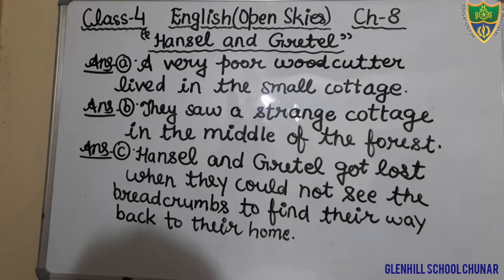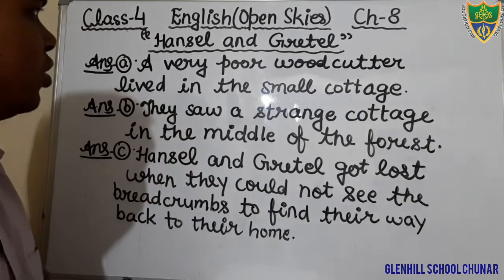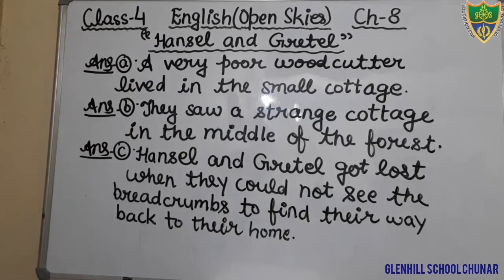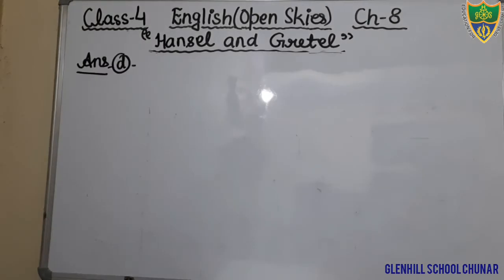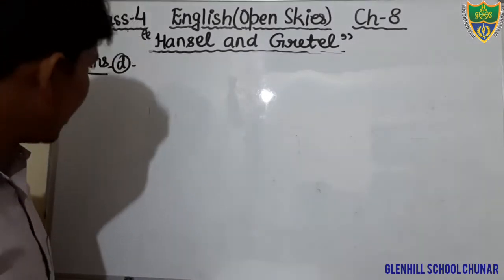Okay, students, I'm going to erase it. I hope that you all have completed. Okay, students, just write down the question number D. I'm going to write the answer.